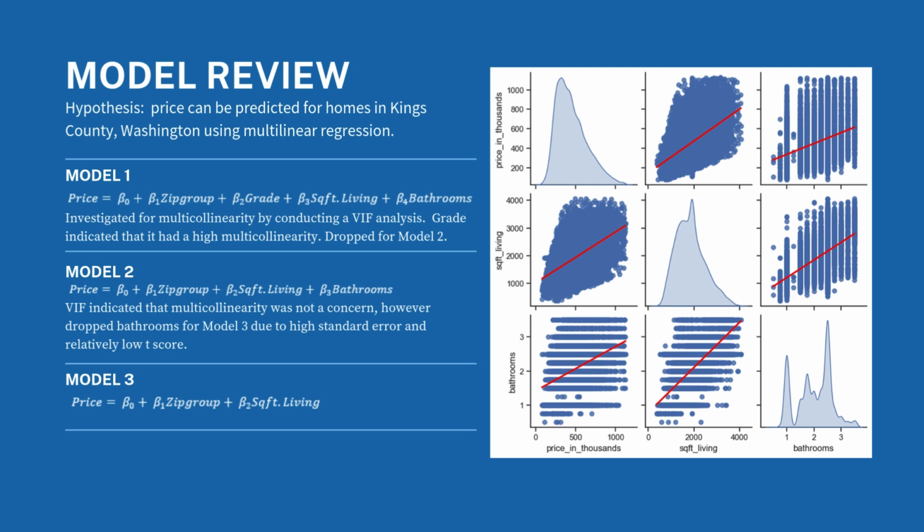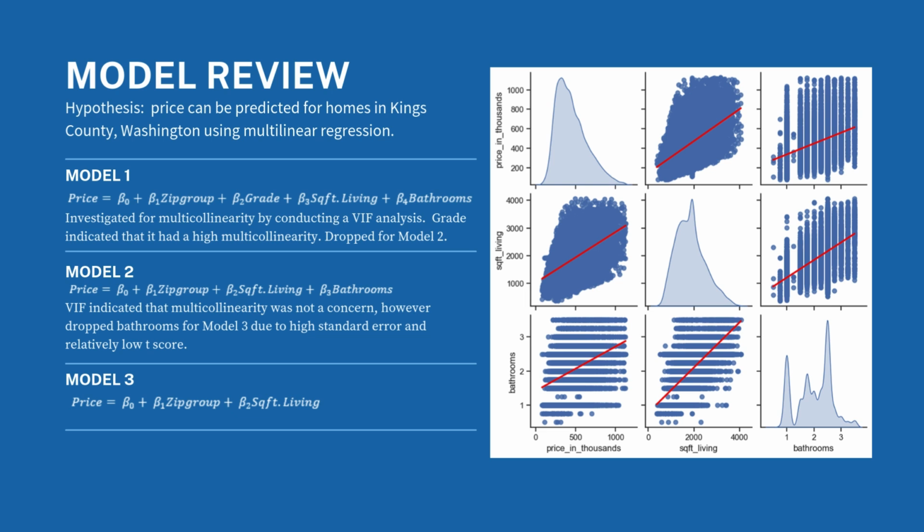Based on this analysis, we removed the grade due to its high multicollinearity with other features. This refinement led to Model 2, consisting of zip code group, square footage, and number of bathrooms. While VIF analysis proved multicollinearity was no longer a concern, we noticed the bathrooms feature had a high standard error and low t-score. This suggests that it might not be statistically significant in explaining price variations. Therefore, we removed bathrooms as well.